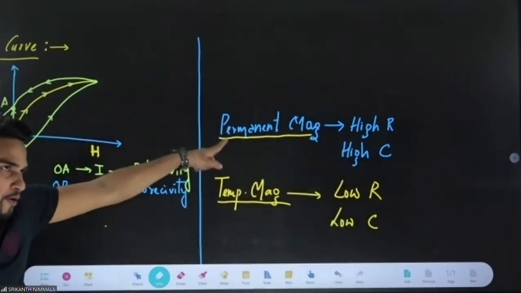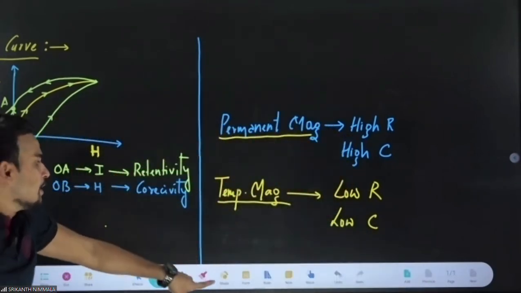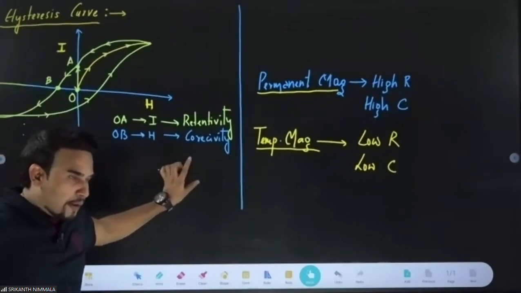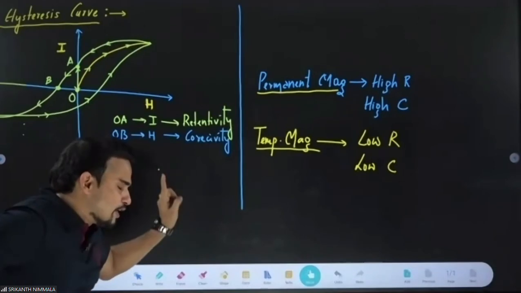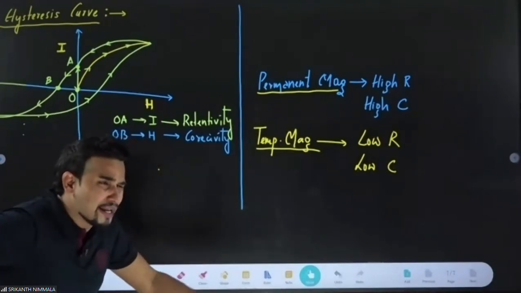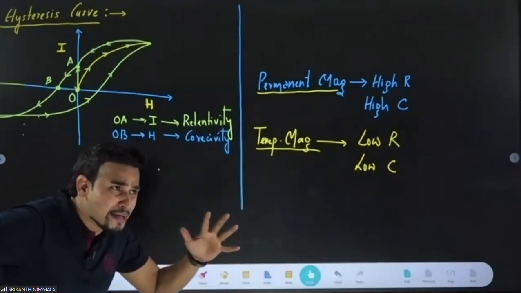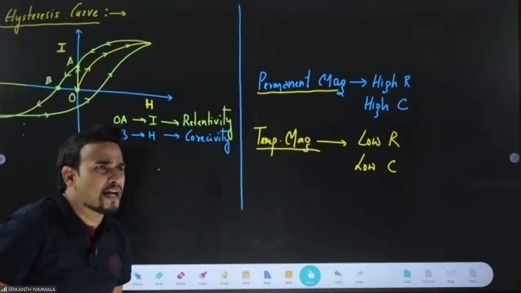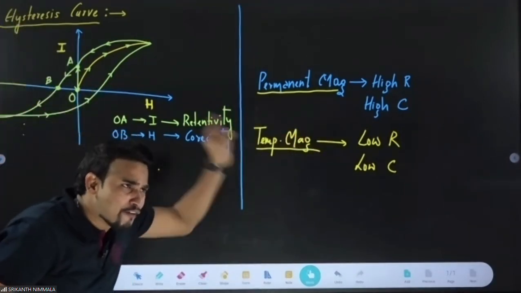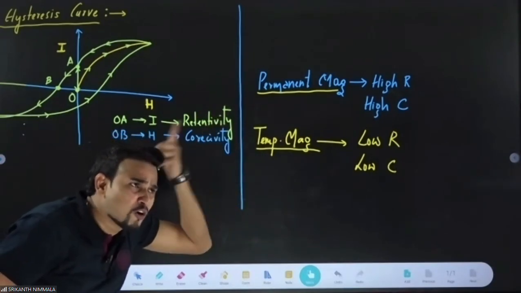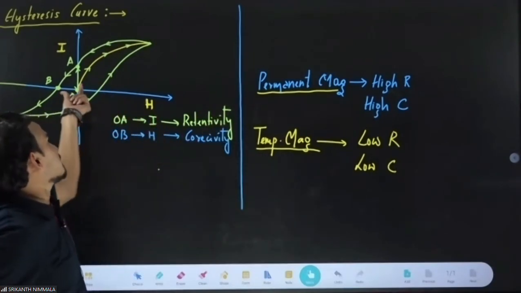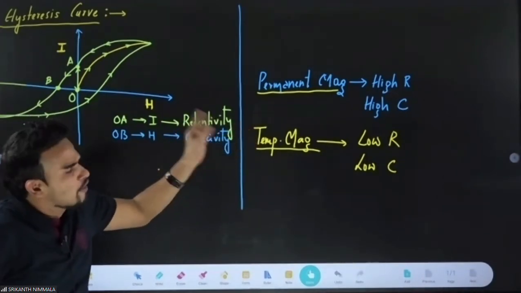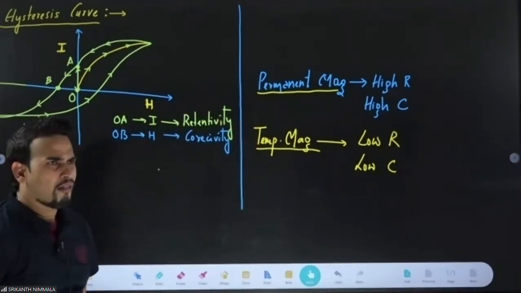So this is the most important thing which we get from the hysteresis curve. For a permanent magnet, retentivity and coercivity both must be high. Permanently you want to make anything a magnet, that means it should retain very huge magnetism every time. So that's why retentivity is high. If retentivity is high, coercivity will automatically become high, because coercivity is the field to destroy retentivity. So high retentivity, high coercivity. For a temporary magnet, come on, tell me.